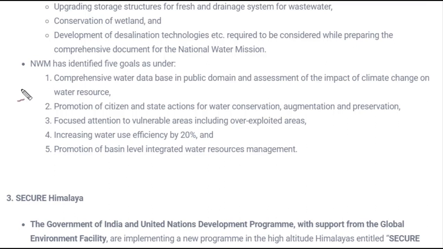So the goals are: a comprehensive water database in the public domain and assessment of the impact of climate change on water resources, promotion of citizen and state action for water conservation, augmentation and preservation, increase of water use efficiency, and promotion of basin-level integration. So these are the goals identified under the National Water Mission. You can go through them. If you have any issues, you can always ask in the comment box, or you can read them in detail from the right sources. Next is Secure Himalaya.